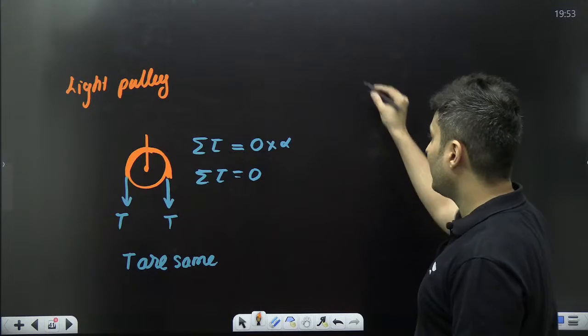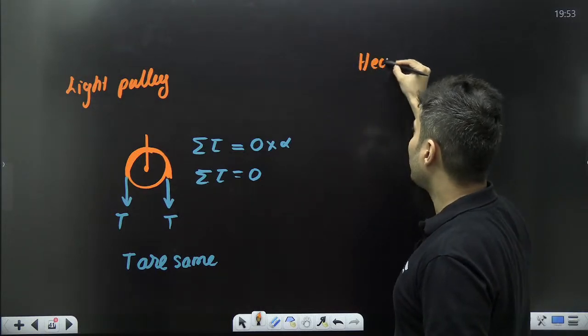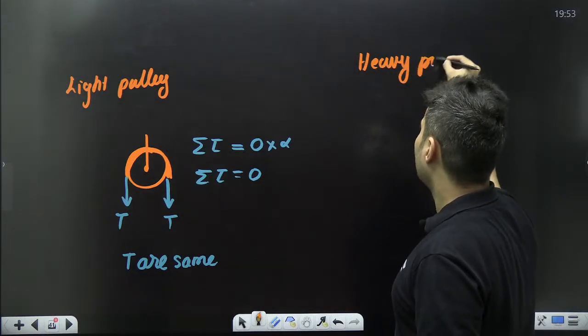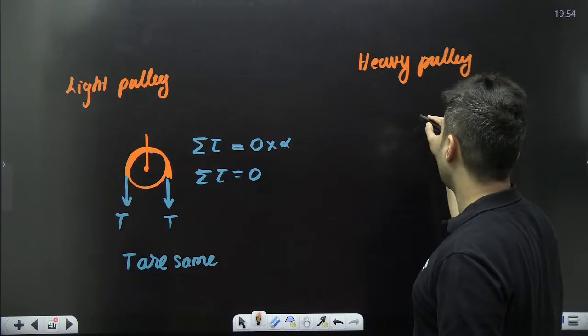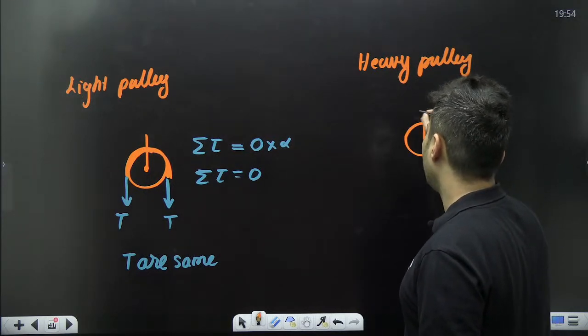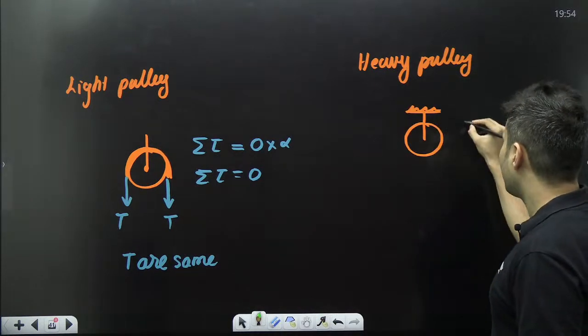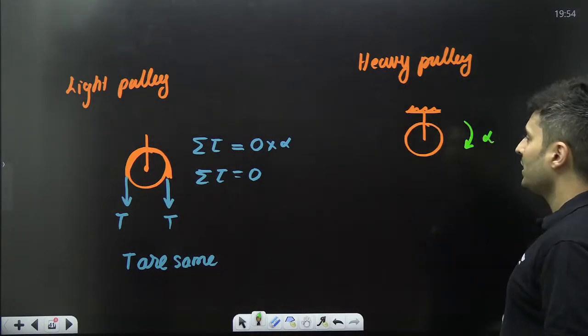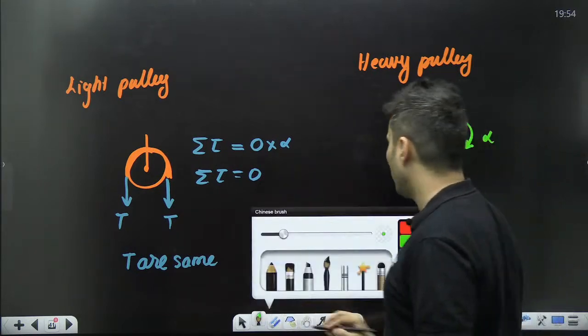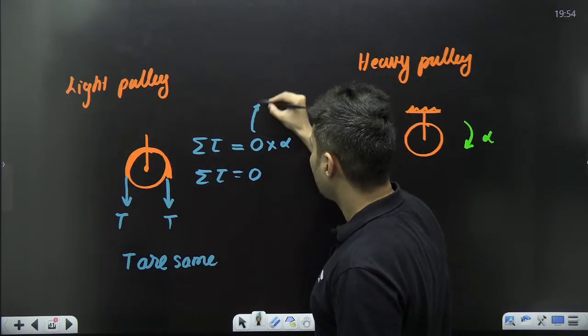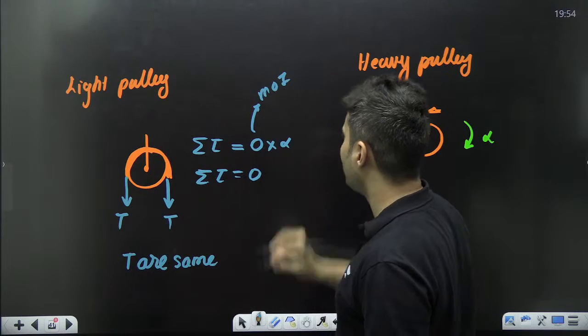But when it is a heavy pulley, then you cannot take the tensions the same. In fact, the pulley itself will have some alpha and some moment of inertia. Here, the moment of inertia was 0.